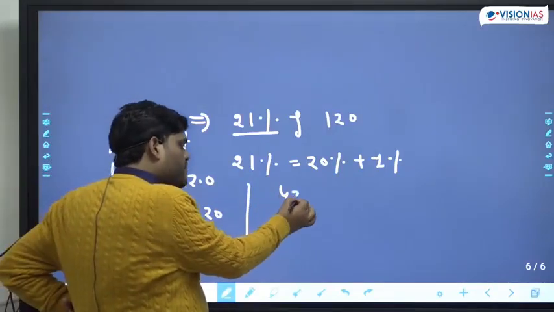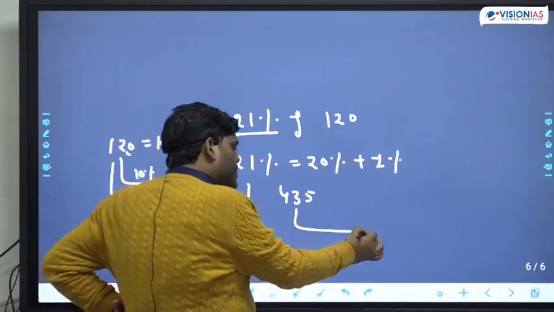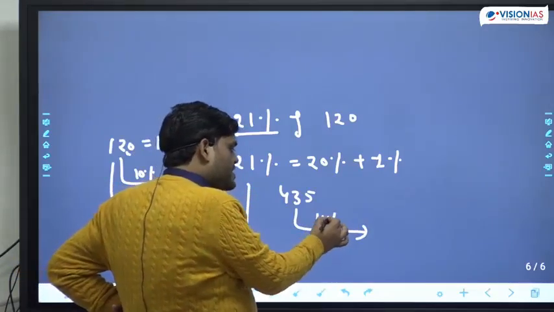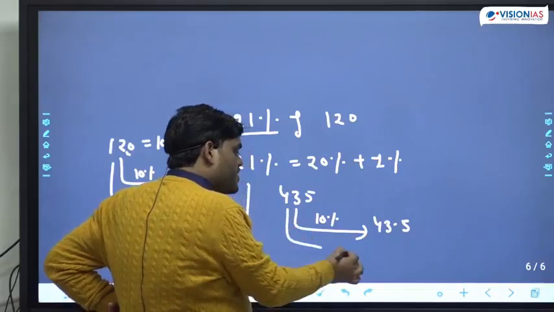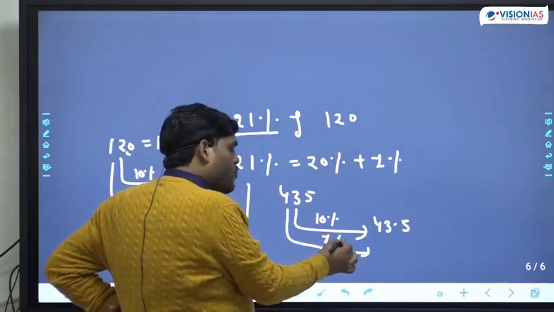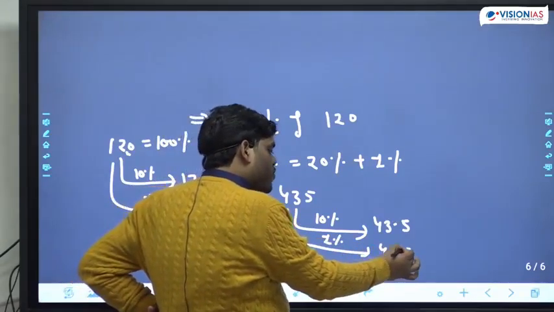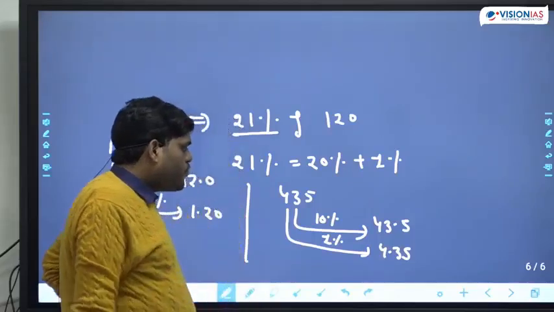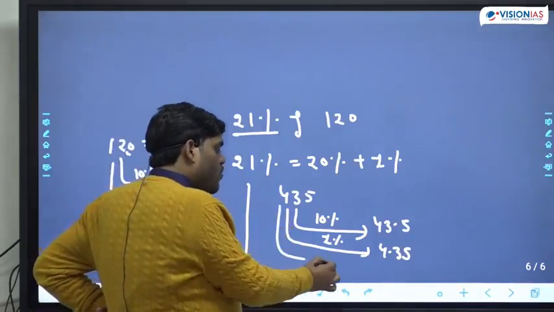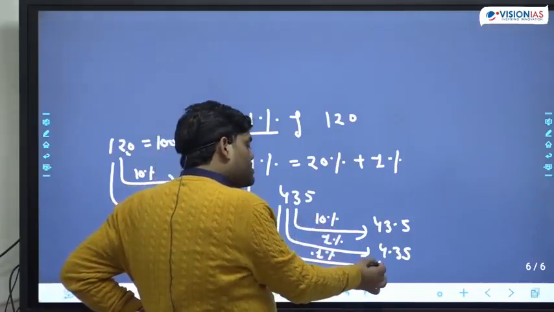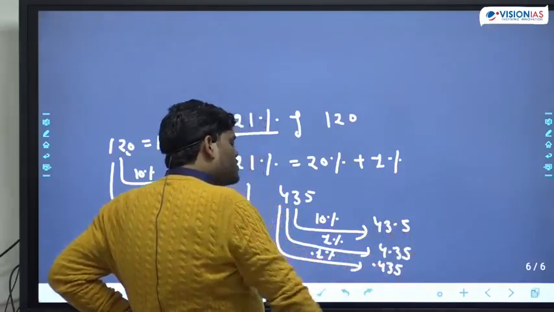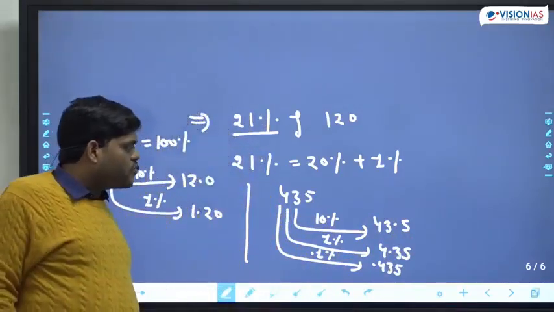Any number you can take. Suppose 435 is given. What is 10% of 435? 10% of this number becomes 43.5. What is 1% of this number? 1% of this number becomes 4.35. What is 0.1% of this number? 0.1% of this number becomes 0.435.